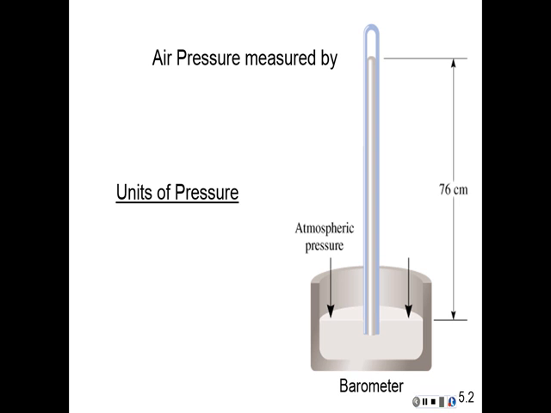Now, the units of pressure that we're going to check out now, it's about 5 or 6 of them. And these are all what we call standard pressure, and they're all equal to each other. So the first one we have is an atmosphere. That's our largest pressure unit. So 1 atmosphere is equal to 760 millimeters of mercury. That's also equal to 760 torr. Now, the Italian scientist that invented the barometer was called Torricelli, and that's where we get torrs from.